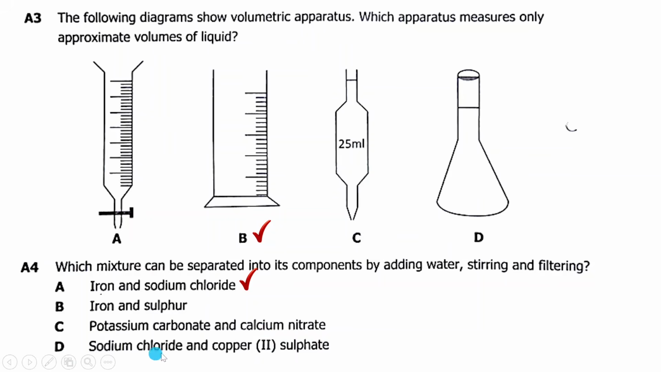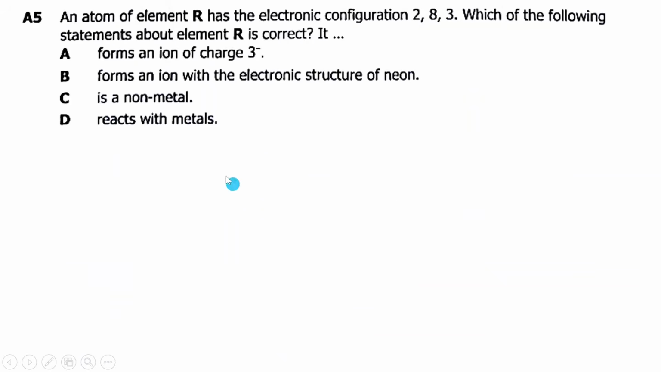Then D, you have sodium chloride and copper(II) sulfate. They are both soluble salts. When you put them in water and stir, they will both dissolve. You will not be able to filter them. That's what you must understand here, and this is why science is one of the simplest subjects to pass. All right, so let's proceed to the next question.